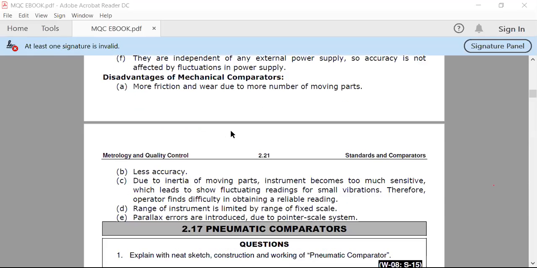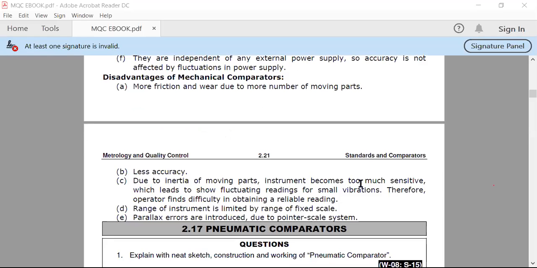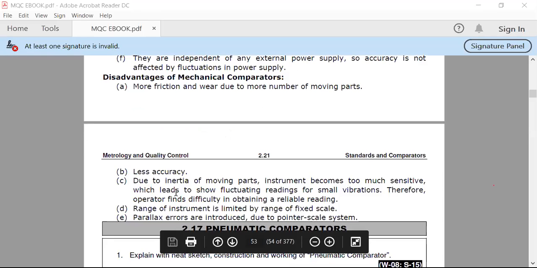Now, less accuracy. They are less accurate, as I already told you, because they are worn out after some time. Next, due to inertia of moving parts, the instrument becomes too sensitive, which leads to fluctuating readings for small vibration. Therefore, the operator finds difficulty in obtaining a reliable reading.